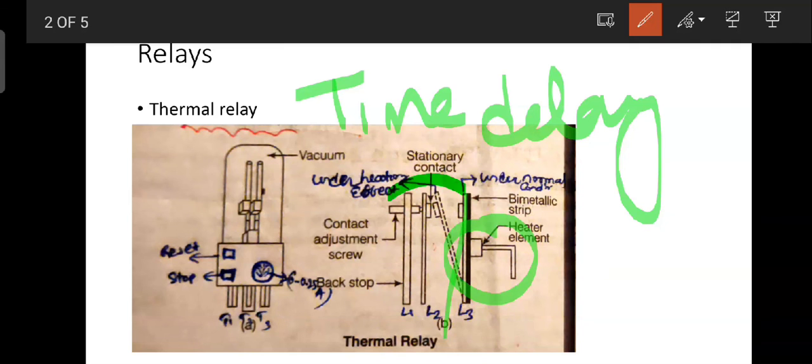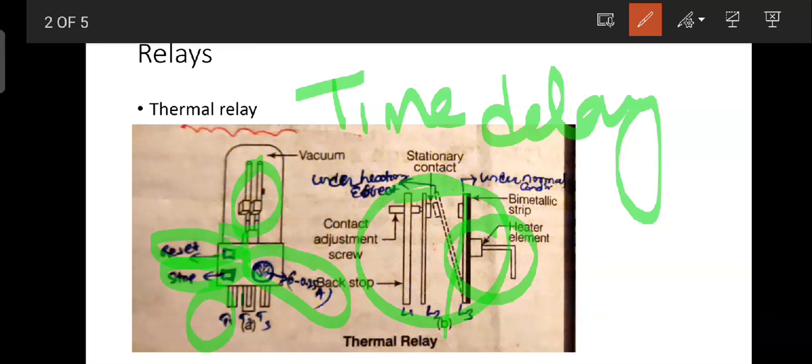Those two contacts are placed over here in this vacuum chamber, and this is the reset switch and this is the stop switch to stop the operation, and this is the current variable provided here. This current will be varied from 0 to 0.25 ampere, I think. Okay, 0.25 ampere.